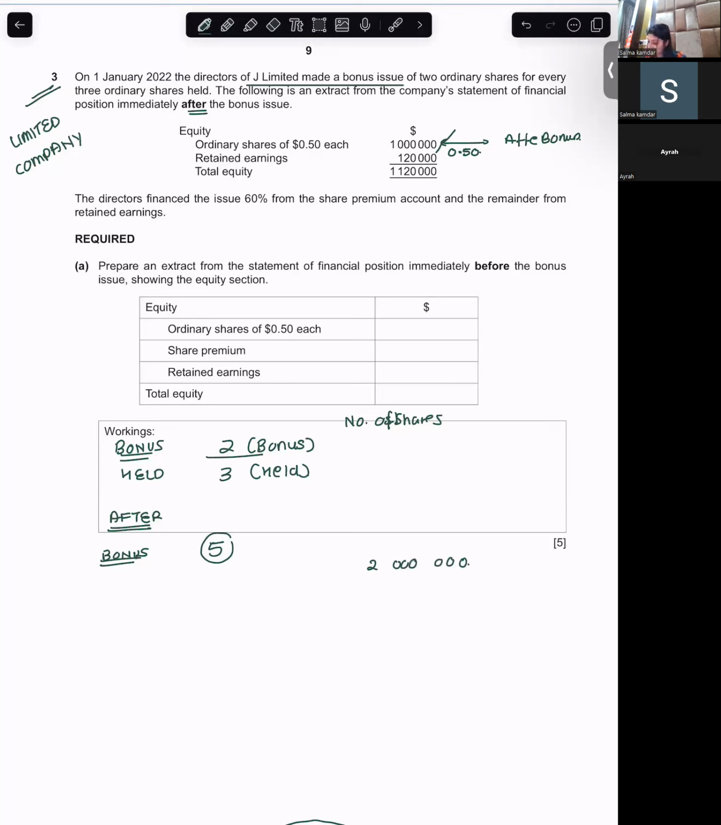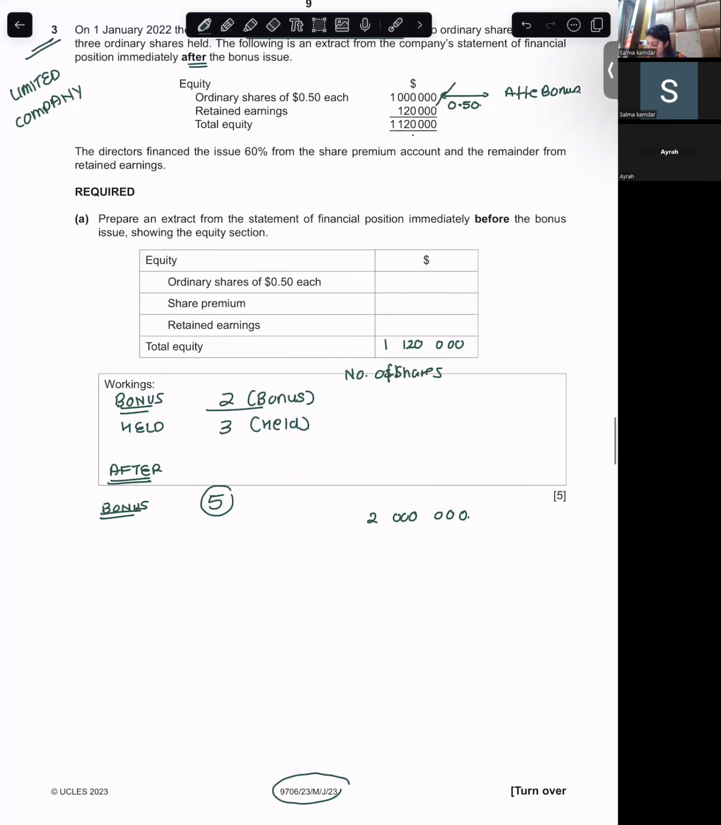And this is retained earnings after bonus, and this is total equity after bonus. So be it without bonus or after bonus, your total equity will always remain the same. Can you tell me why? Because you're deducting it from one place and adding it to the other. Yes, because you're going to use your reserves and surplus to give bonus.